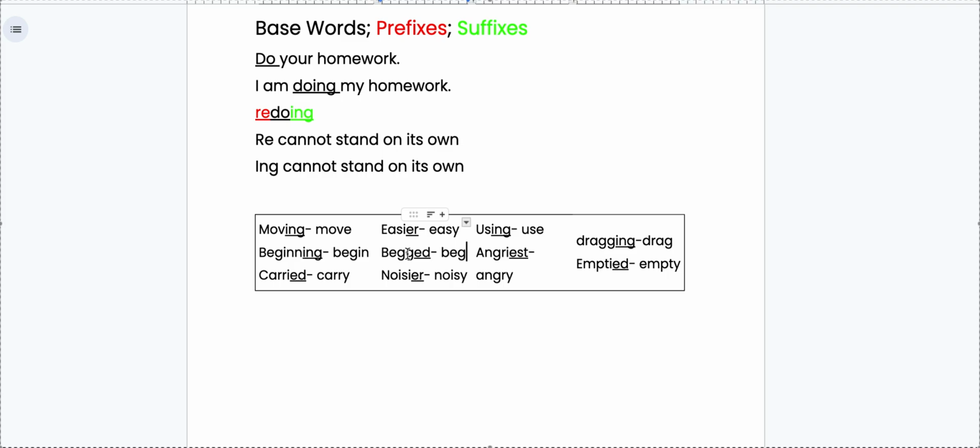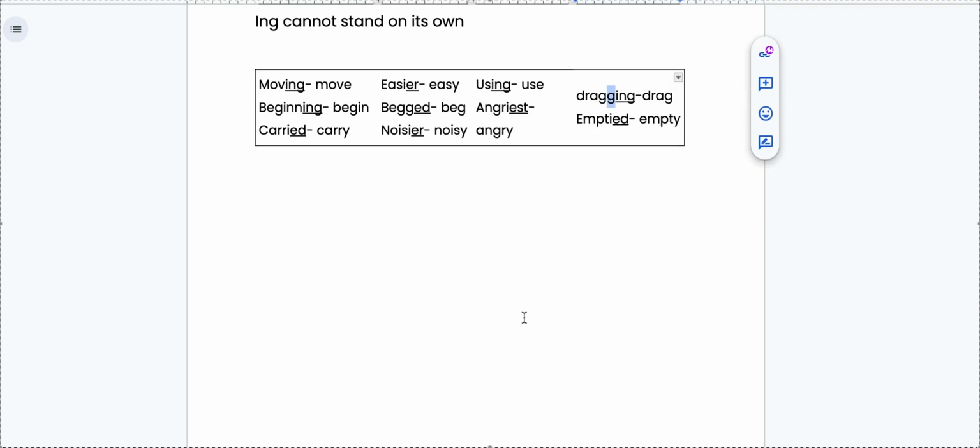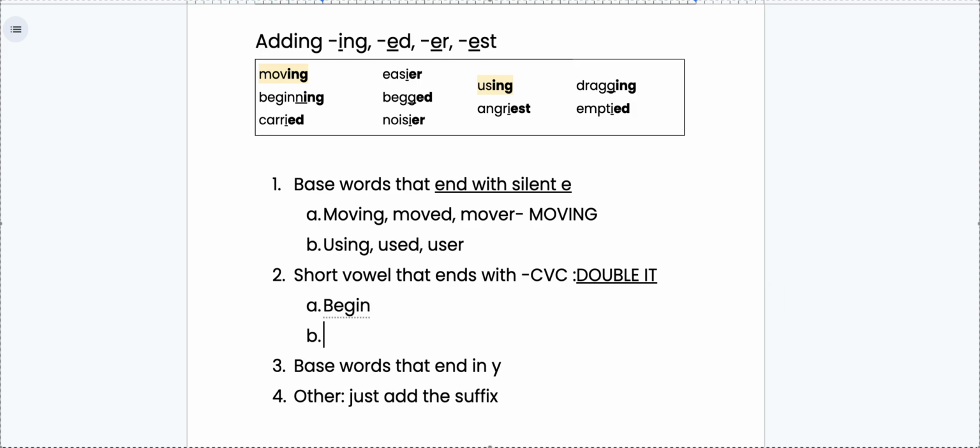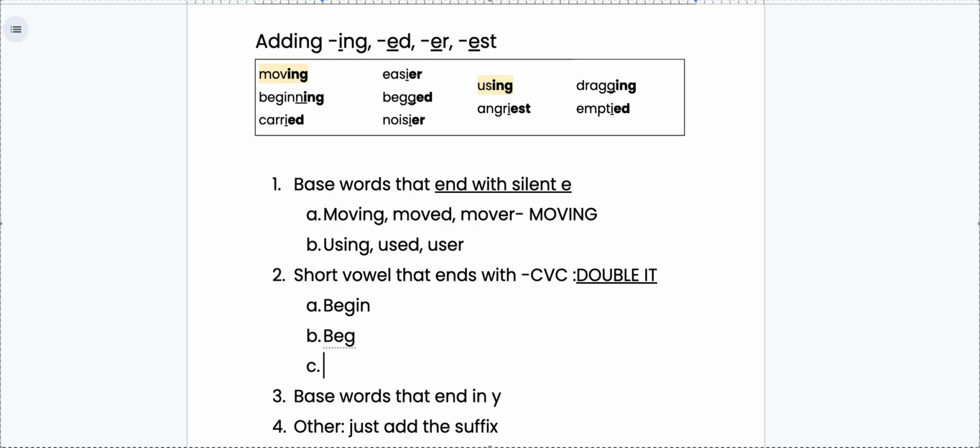Do you see another word in our spelling list here that adds another consonant? If you were looking right over here at drag and dragging, you would be correct. There's only 1 G in our base word. But when we add our suffix, another G is added. Let's talk about why. So the words we're going to be going over are beginning. So I'm going to write the base word, begin, beg, and drag.